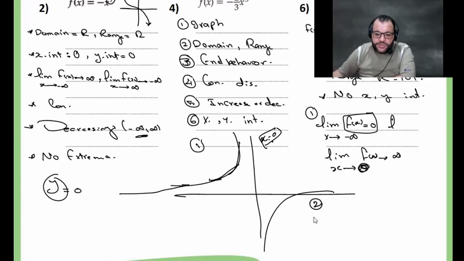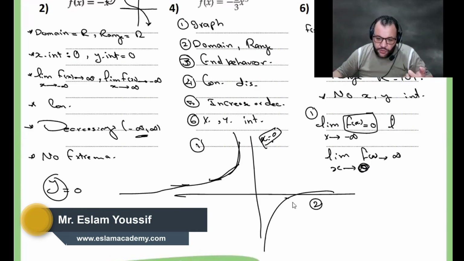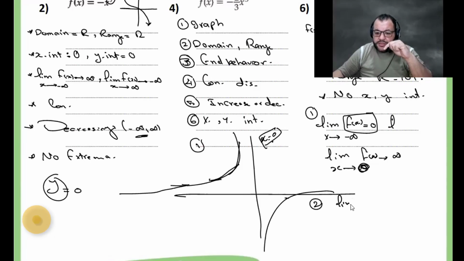The second part here. Now at the left part, what will happen? Because this is the vertical line of asymptote, it will be close to 0 from the left and close to 0 from the right. So the left side for graph number 2: the limit when x approaches 0, the function is going down to negative infinity.